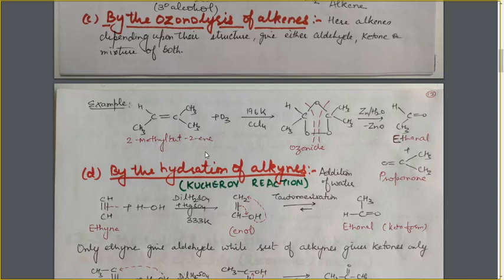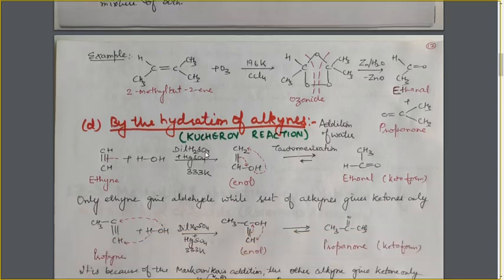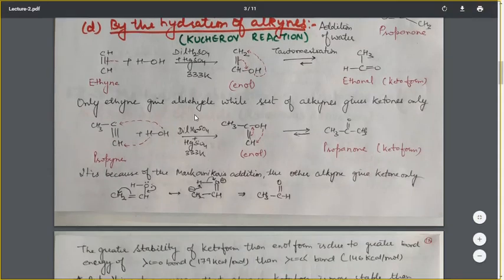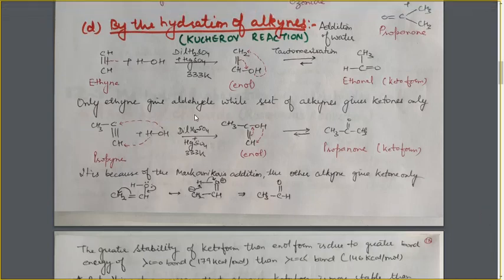So, next we have the next method, that is by the hydration of alkynes. As the name suggests, it is hydration of alkynes. Hydration means addition of water. That is, during the reaction, the addition of water takes place over the alkynes, and this reaction is known by a name, that is Kucherov reaction. Let's see what is the reaction.